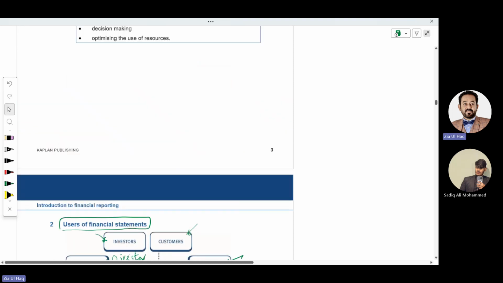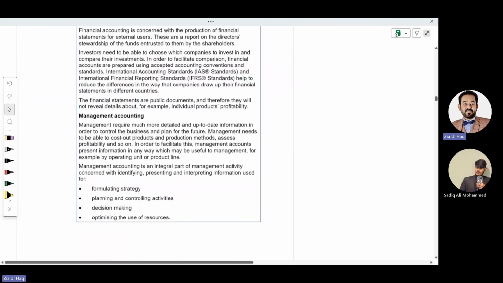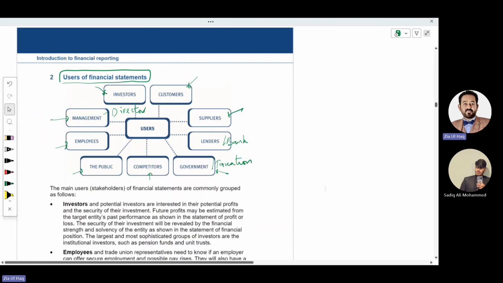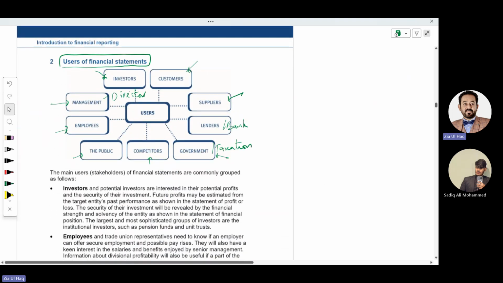So what is financial accounting? Recording and summarizing financial transactions, meaning preparing financial statements. Who are the users of financial statements?